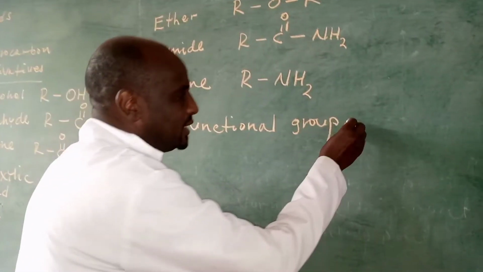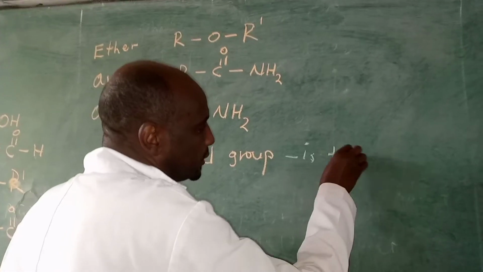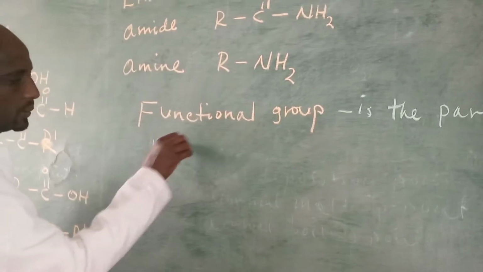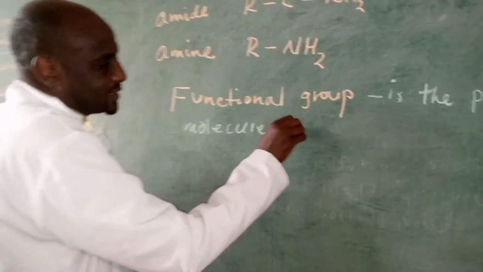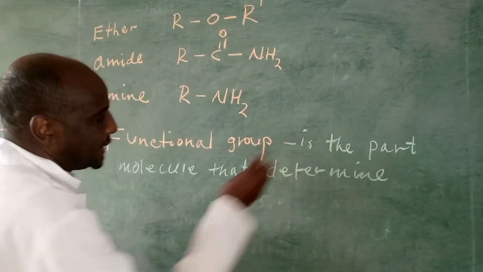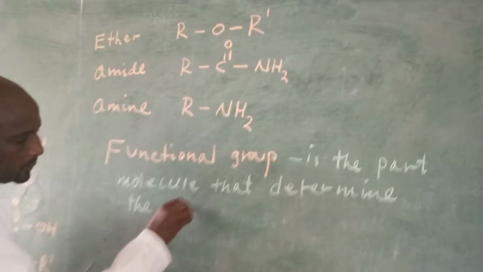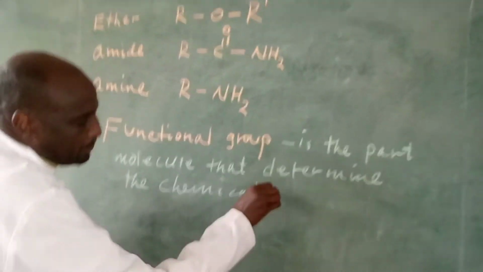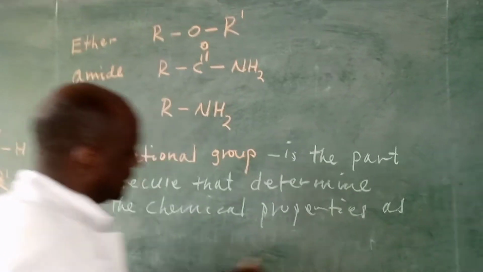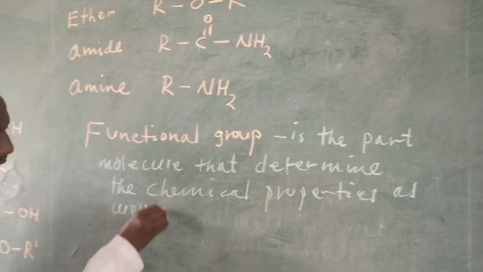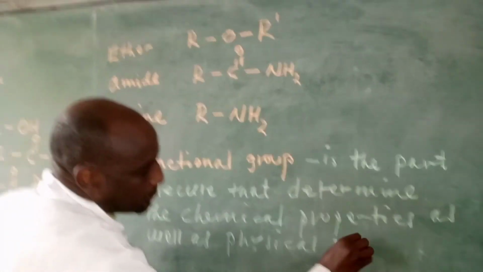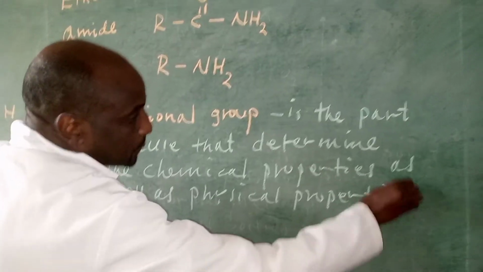Functional group is the part of the molecule that determines the chemical properties as well as physical properties.